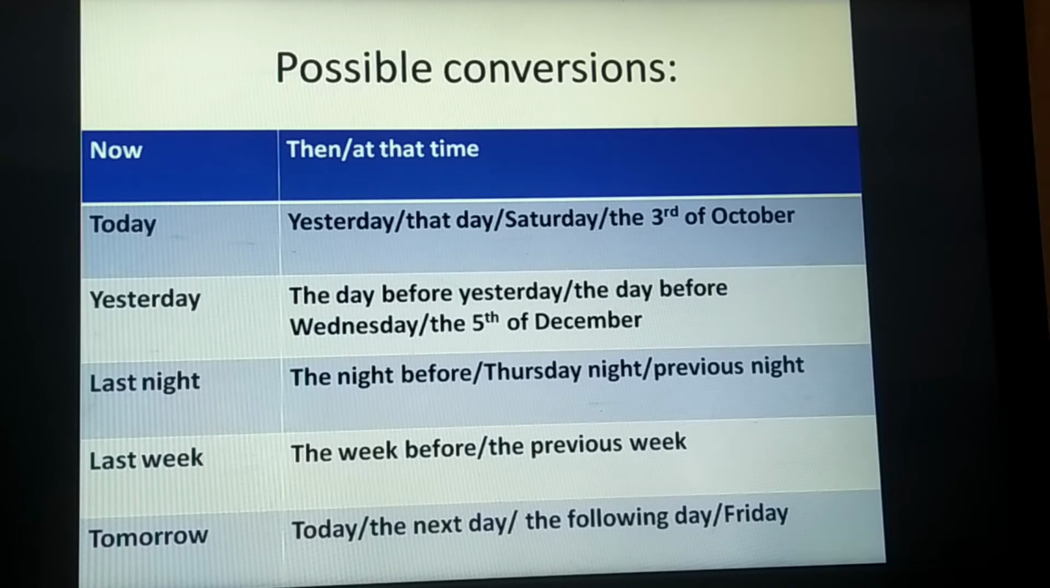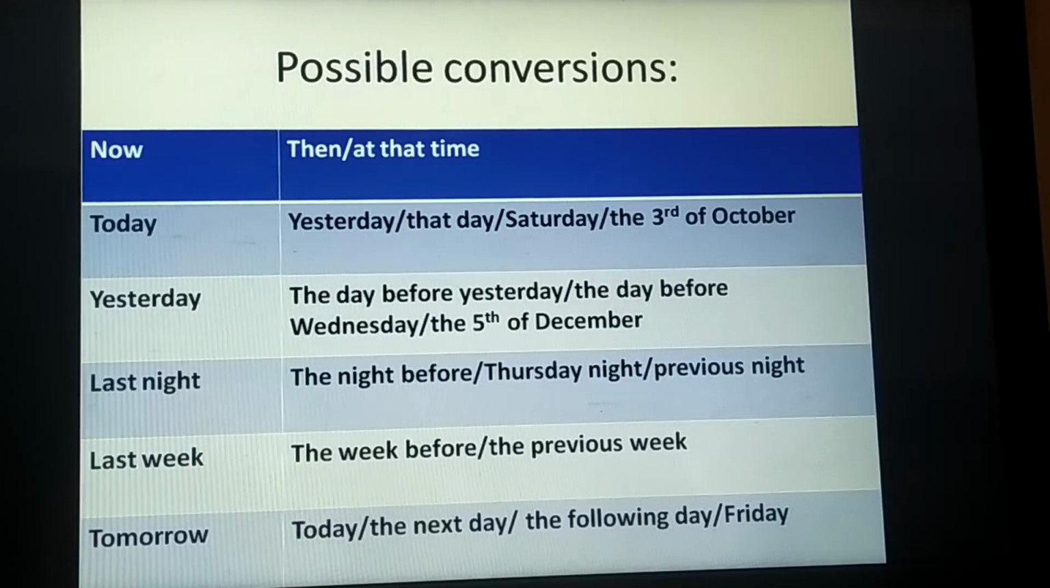And if we talk about last week, that would be the week before or the previous week. And tomorrow would be like today, the next day, the following day, or the Friday, right? So these are the possible conversions which I have brought for you. Let's move ahead with some examples.